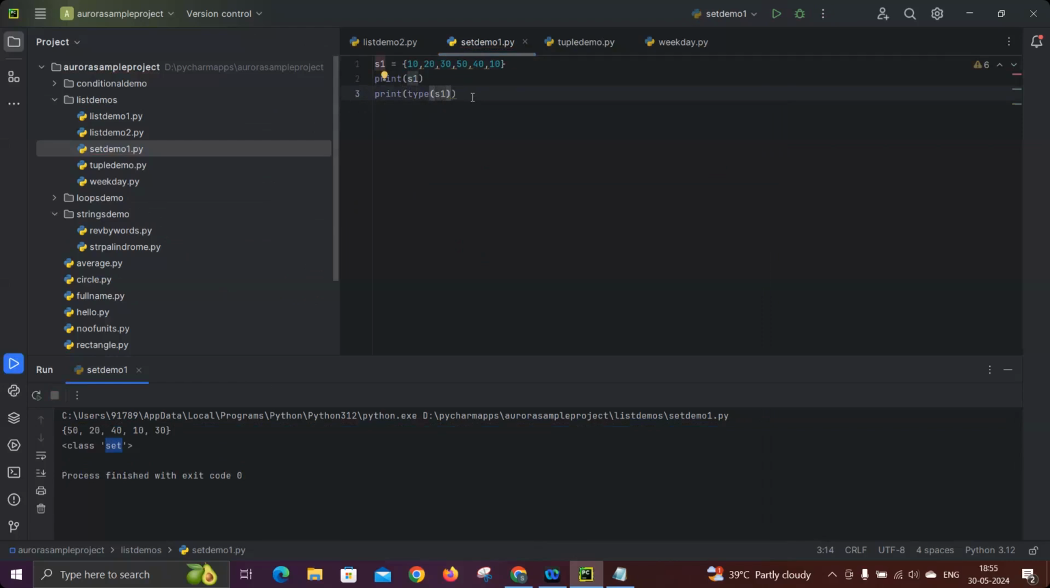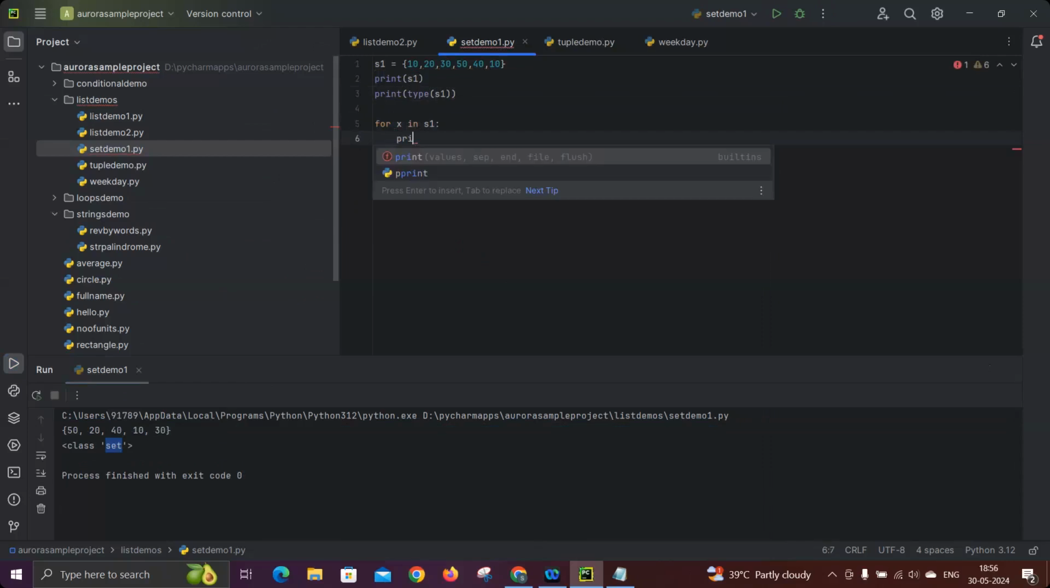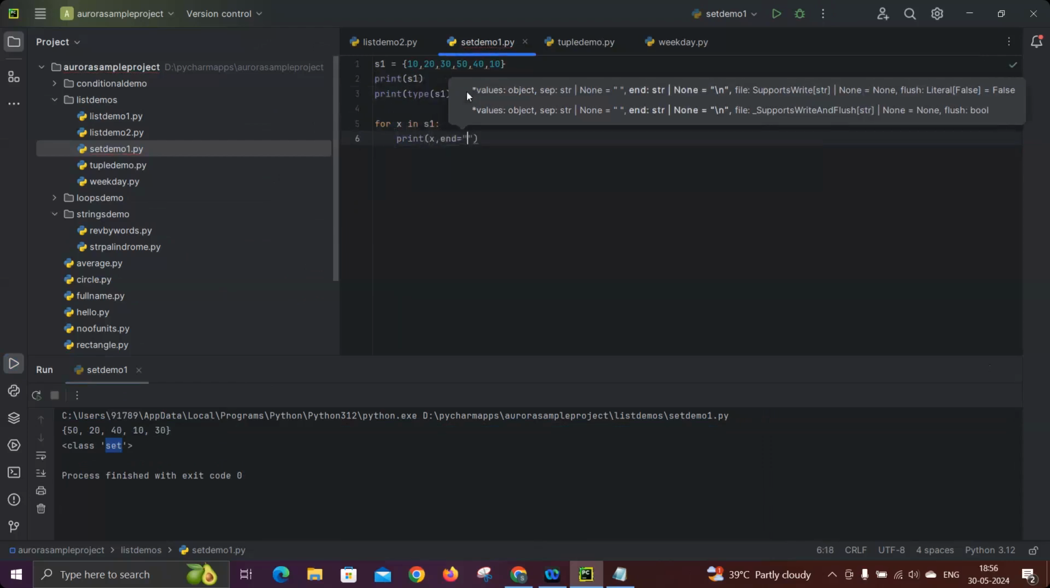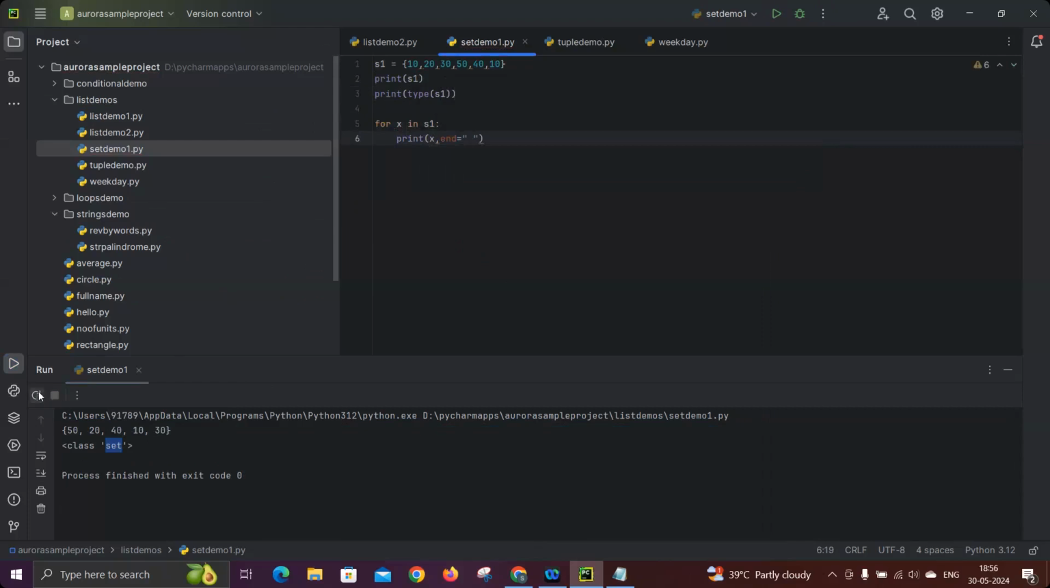And that's the next point. If I want to print value by value, yes, you can use for x in S1: print x. So now you will get all the values one by one without any brackets. So using a for loop, you can always print the data from the set.